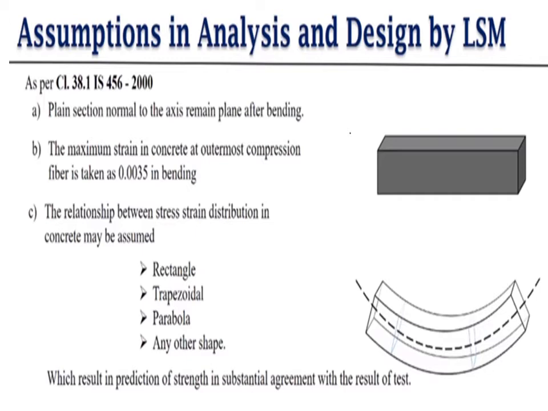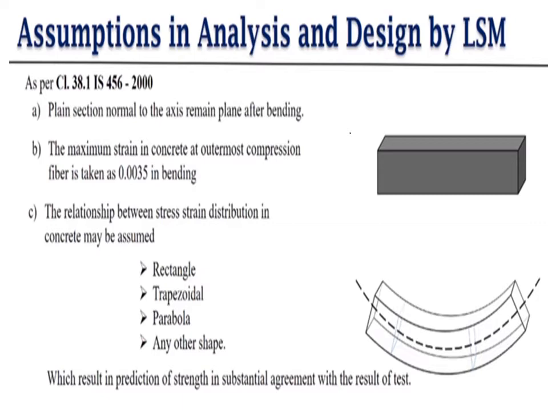Second, the maximum strain in concrete at the outermost compression fiber is taken as 0.0035 in bending. This part we discussed in our previous lecture in the stress diagram of concrete and steel. So for the topmost fiber the value is 0.0035. Now the relationship between the stress strain distribution in concrete may be assumed rectangle, trapezoidal, parabola or any other shape.